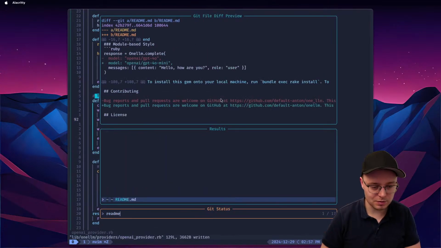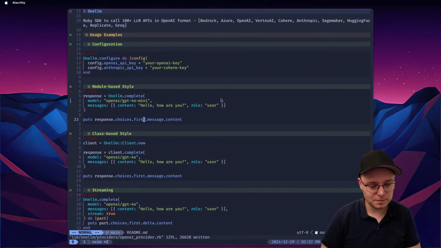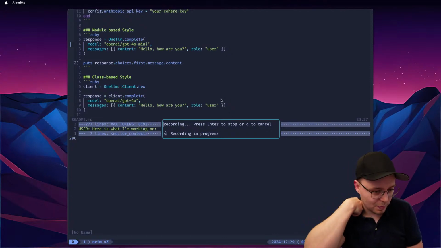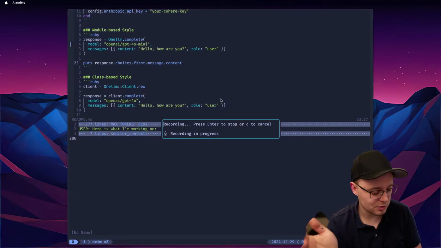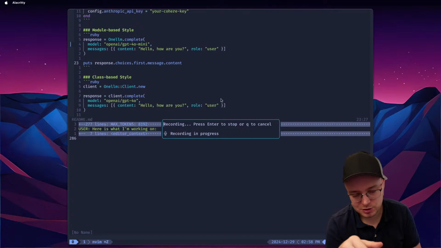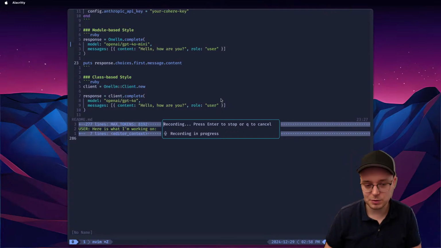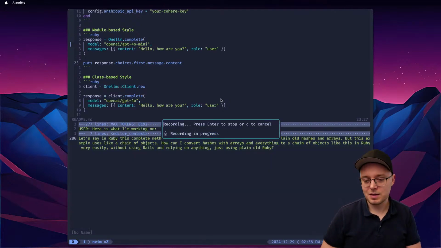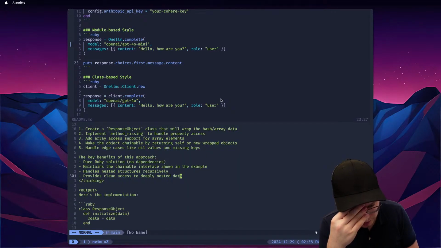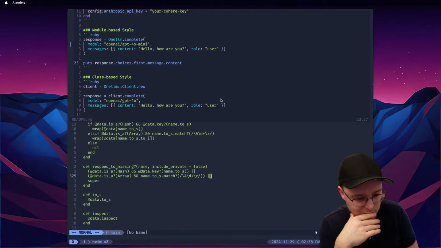Let me see. So in README, and I think, let's say in Ruby, this complete method returns arrays of hashes with arrays, plain old hashes and arrays. But this example uses a chain of objects. How can I convert hashes with arrays and everything to a chain of objects like this in Ruby very easily, without using Rails and relying on anything, just using plain old Ruby? Think carefully. And I wonder, I think OpenStruct is something that we can just quickly do, but this is just not gonna be cool and hip.